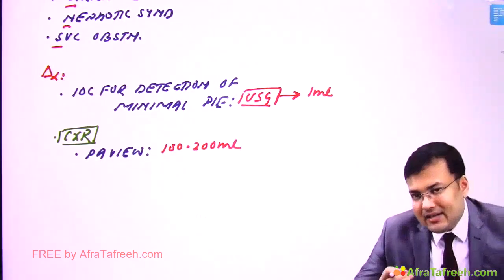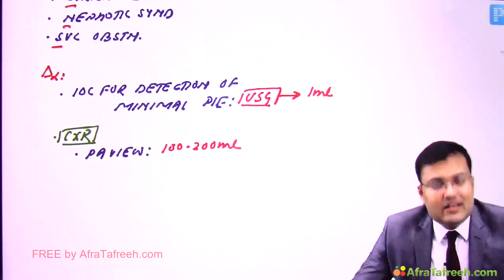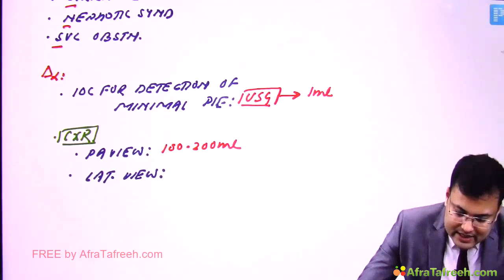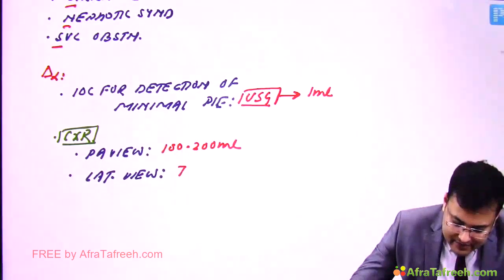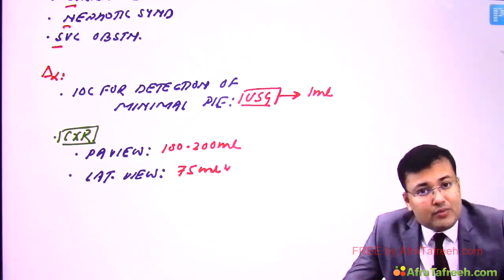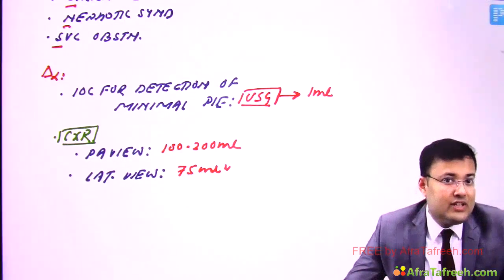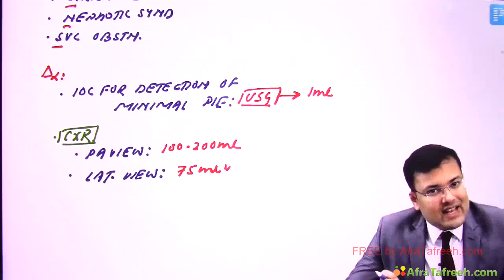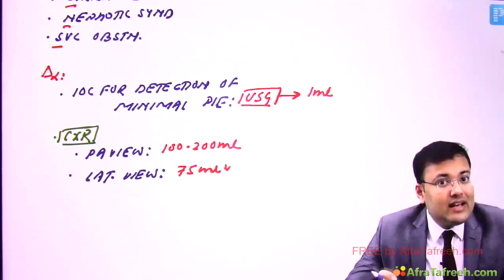If it is lateral view, it is going to detect 75 ml. Clear? And lateral decubitus view, it is going to detect less than 10 ml. So which is the best chest x-ray view? It's the lateral decubitus view.